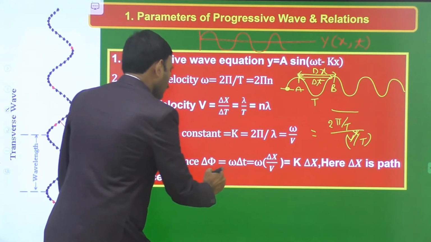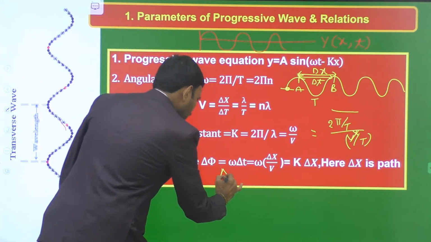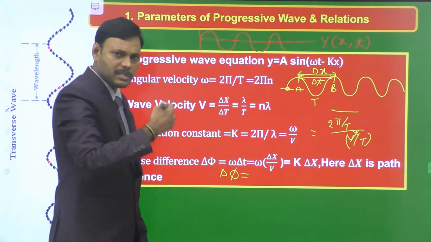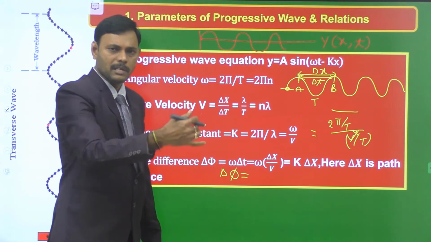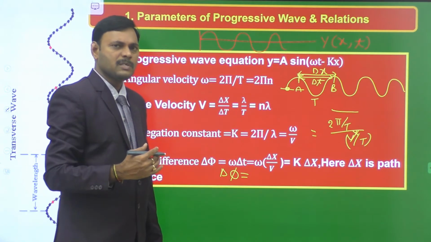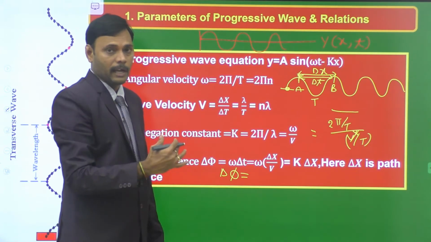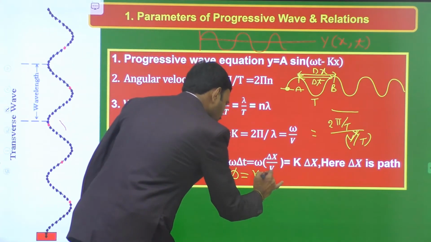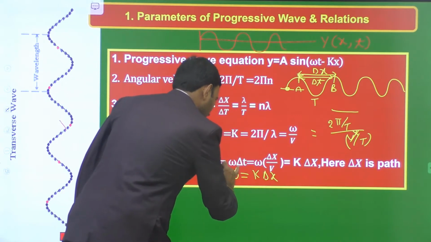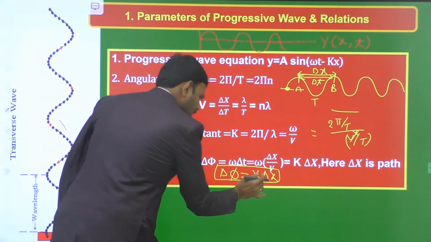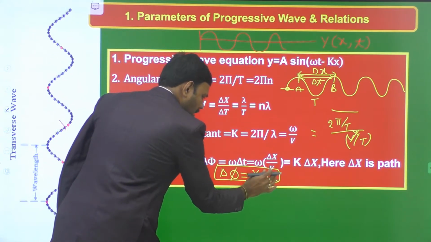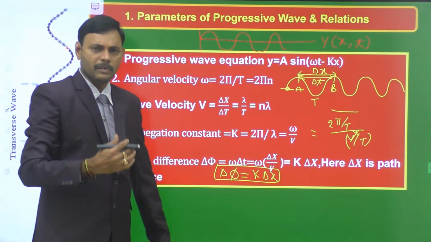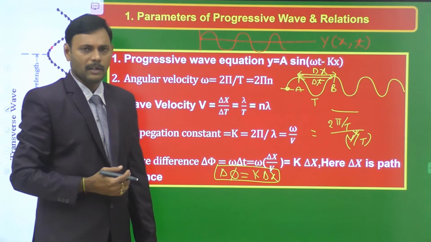So ultimately we find one very important relation: the phase difference between any two instants of time during propagation of wave, delta phi, is equal to k into delta x. A very important relation, where delta x on the right hand side is the path difference, and k is the propagation constant. Then phase difference delta phi is equal to k into delta x.